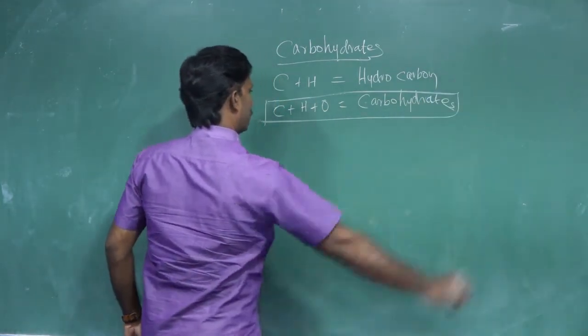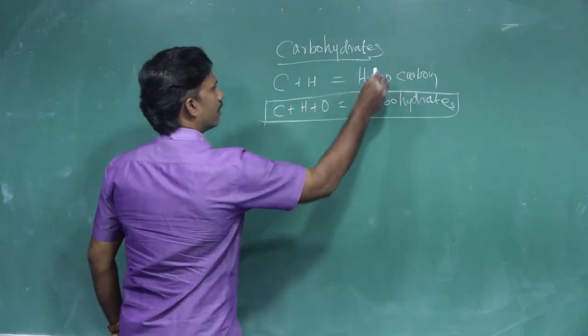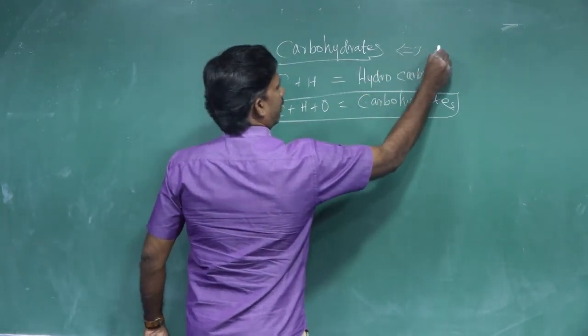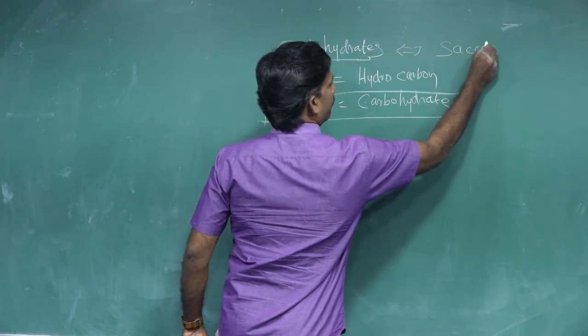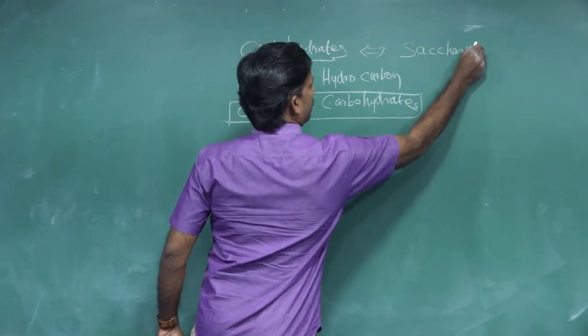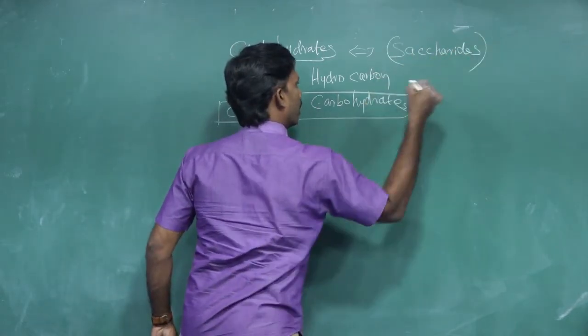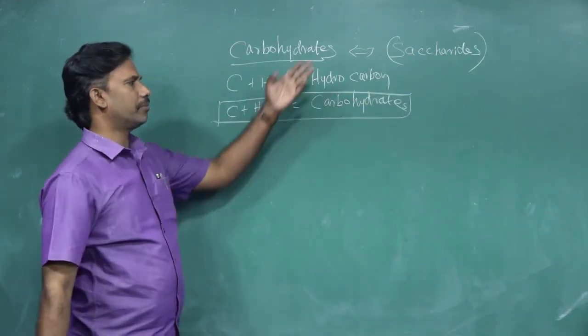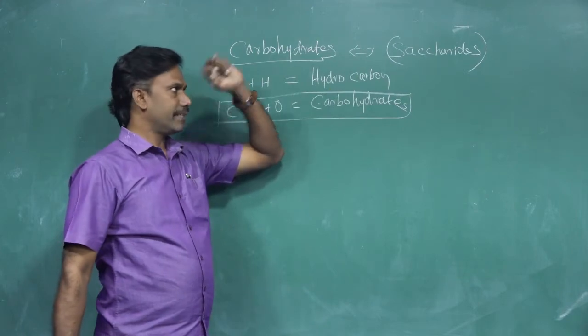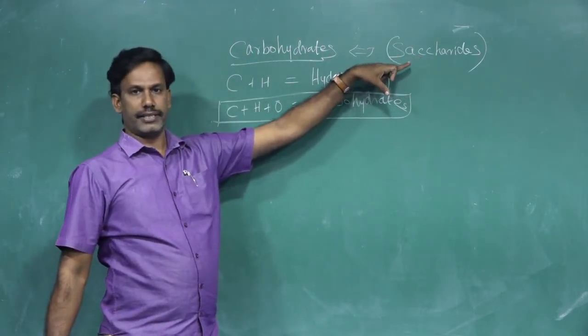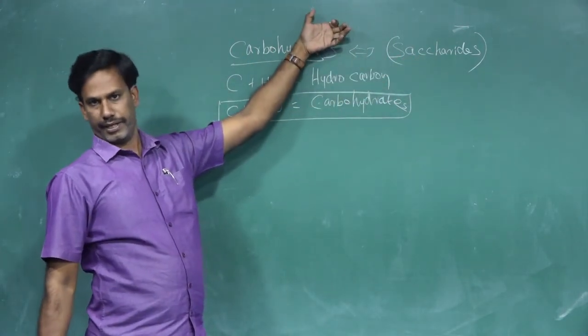Carbohydrates are also otherwise called saccharides, which means sugar. Most of the carbohydrates are sweet in taste, so they are named saccharides or carbohydrates.